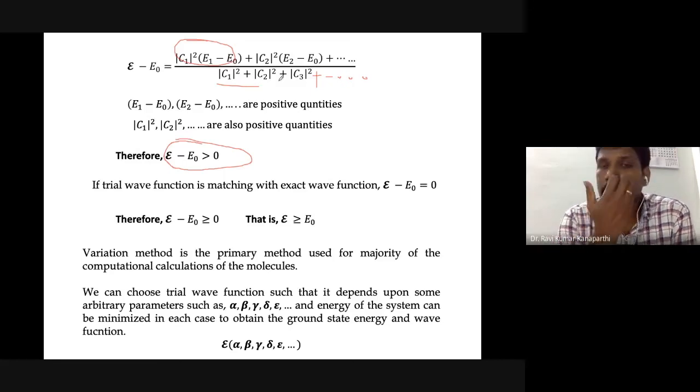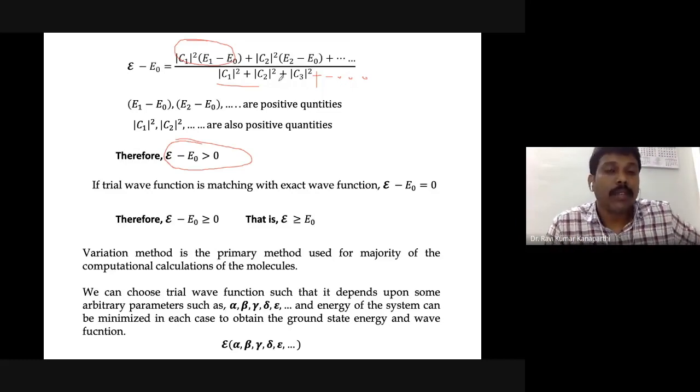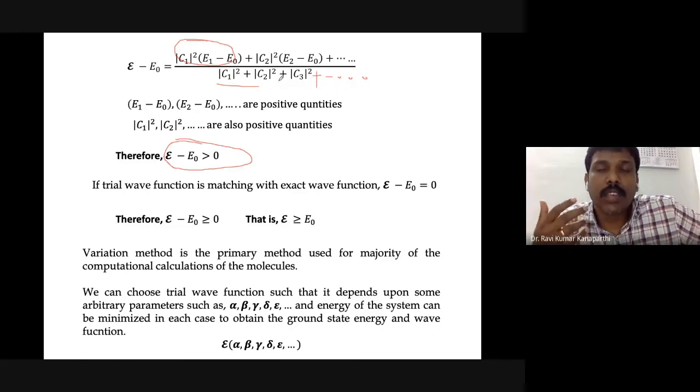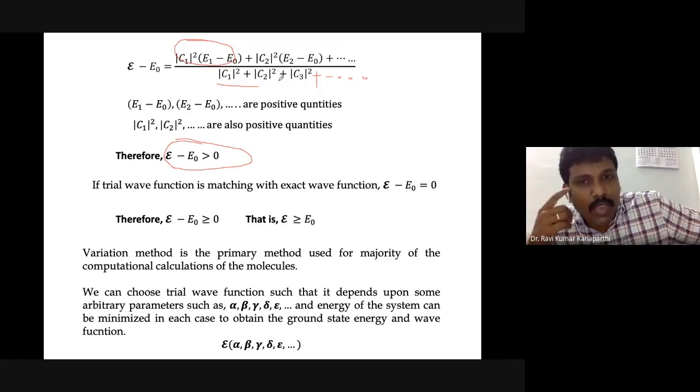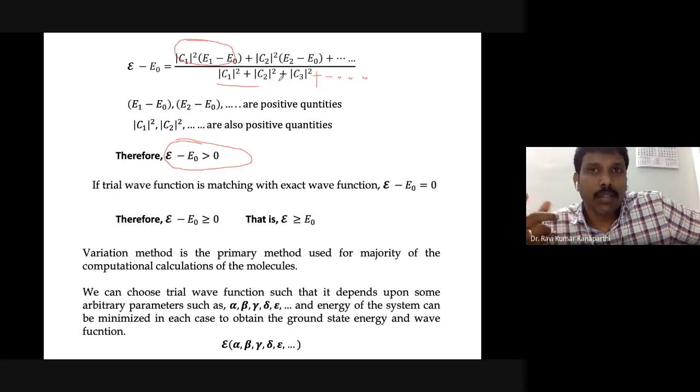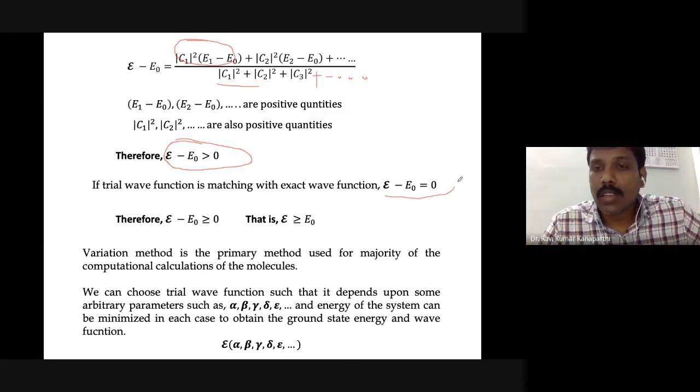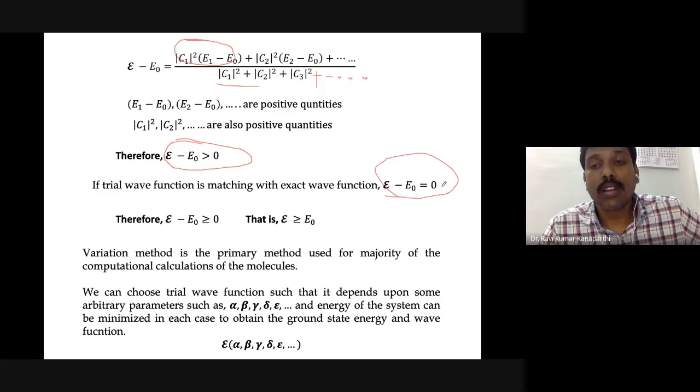Definitely it's positive. Now, very rarely it so happens that the wave function matches well with your guess. If your guess correctly matches the exact wave function of the ground state system, then it is possible that you will get script E the same as E0. Therefore, to account for that and to have a generalized principle, very rarely even this relation will take place, when script E minus E0 is equal to 0.